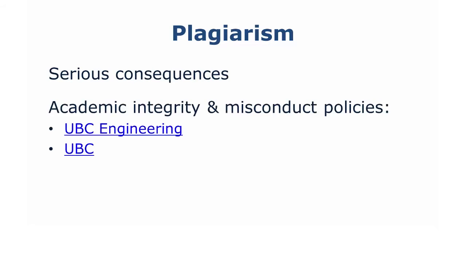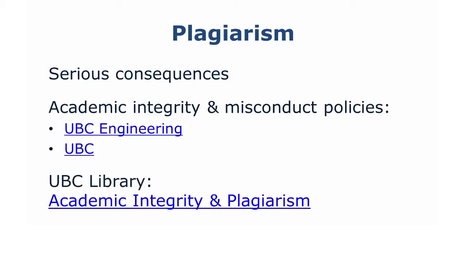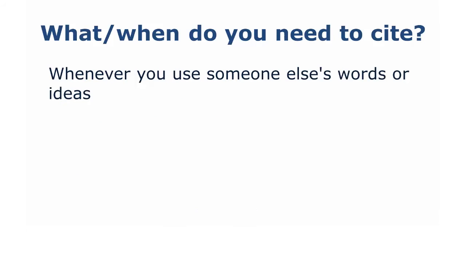There are academic integrity and misconduct policies for both UBC Engineering and UBC. More information can be found at Academic Integrity and Plagiarism from UBC Library. Past your time at UBC, evidence of plagiarism can affect your integrity and credibility as a professional engineer.